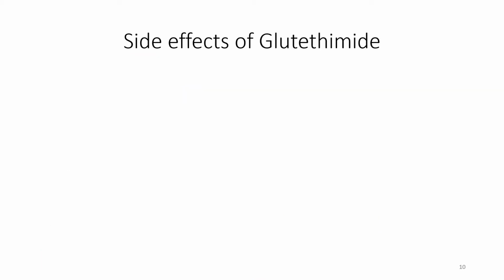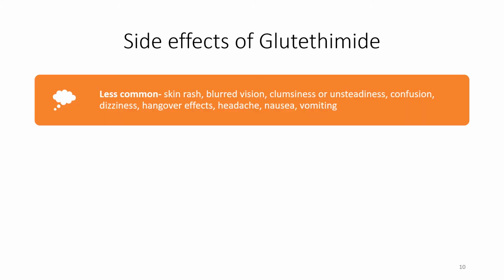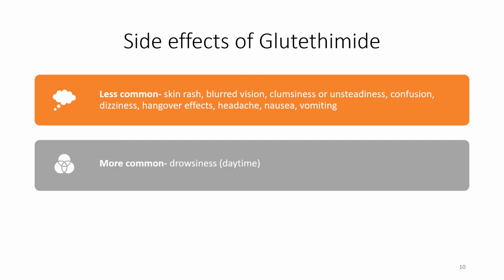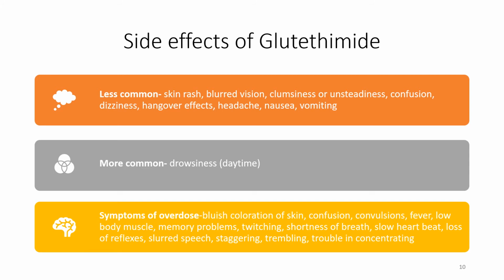Now let's discuss the side effects of glutethimide. First are the less common side effects. It may cause skin rash, blurred vision, clumsiness or unsteadiness, confusion, dizziness, hangover effect, headaches, nausea or vomiting. More common is drowsiness, even in the daytime.